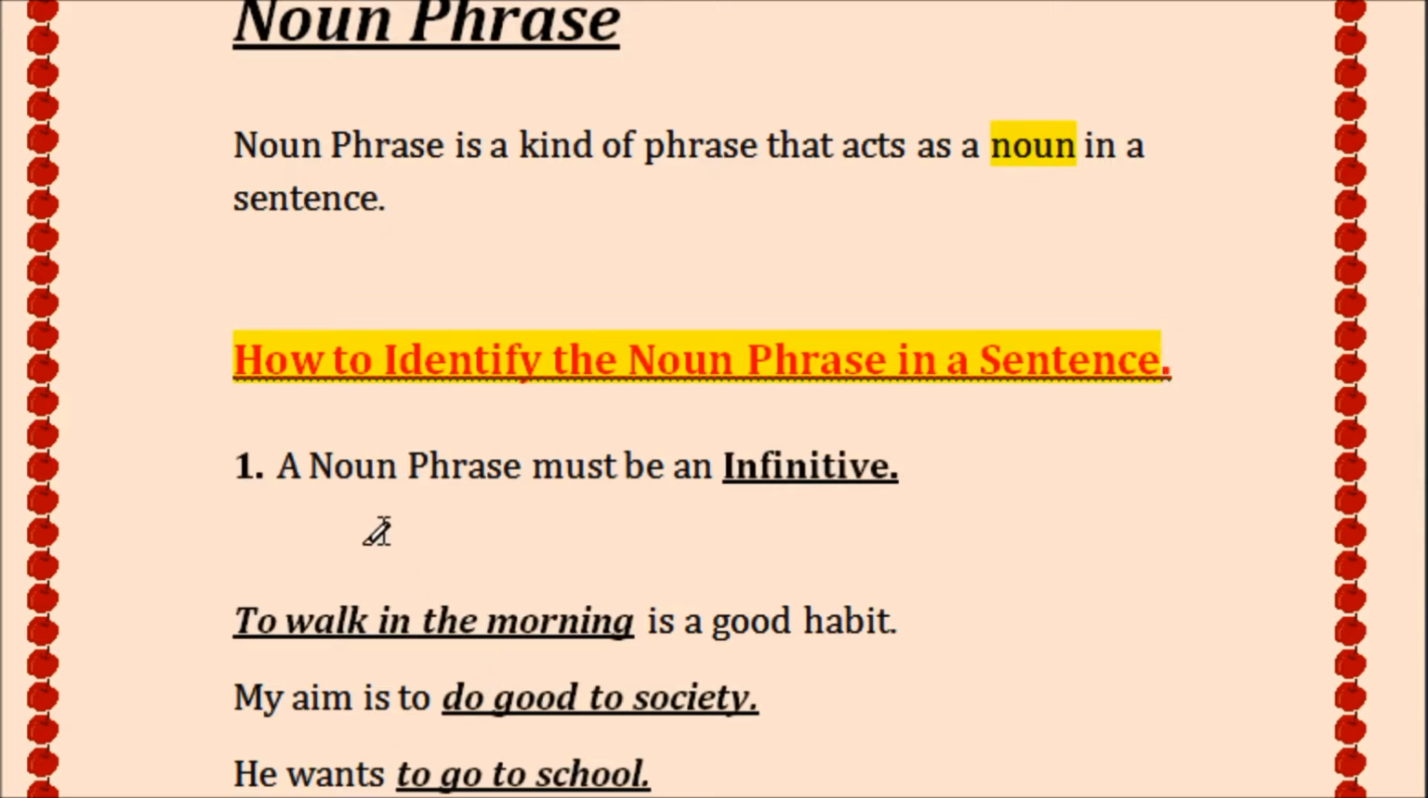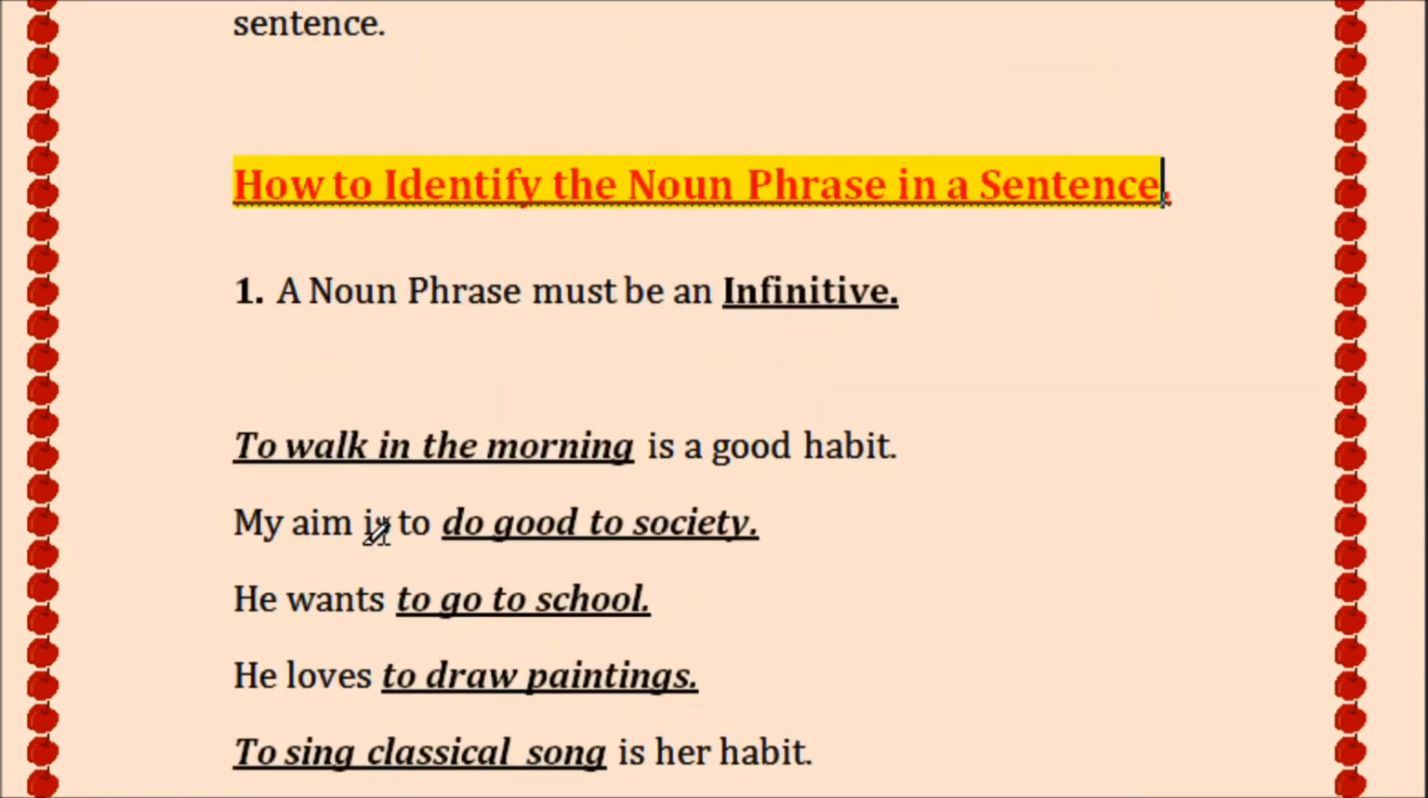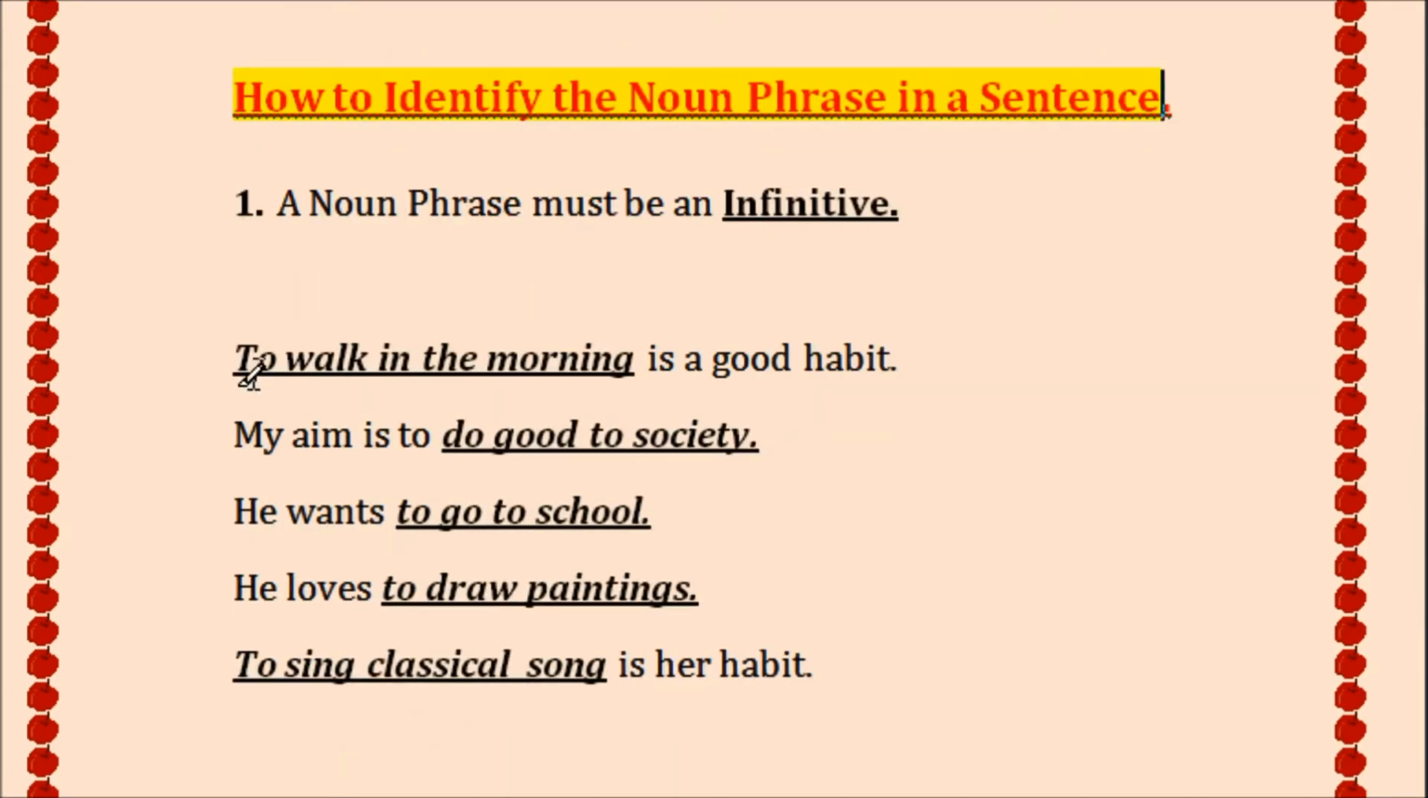Number one, a noun phrase must be an infinitive. Always remember, every infinitive construction is a noun phrase. To walk, here in the beginning of the sentence, to walk in the morning. Here the infinitive construction is used as a subject. To walk in the morning is a good habit. My aim is to do good.